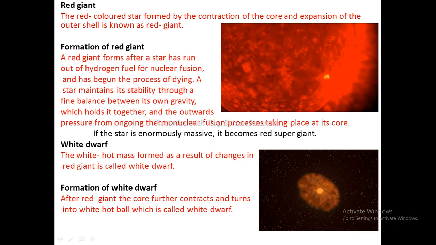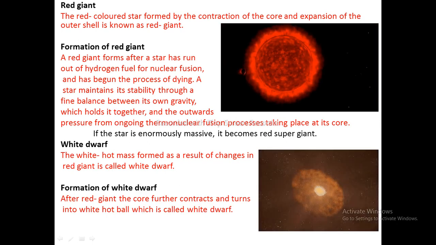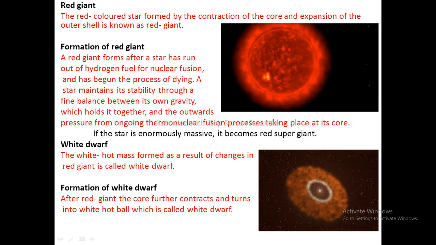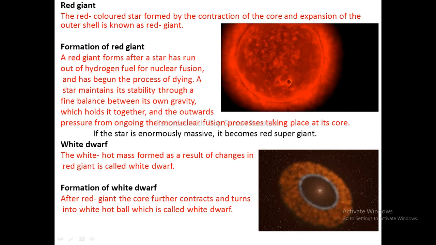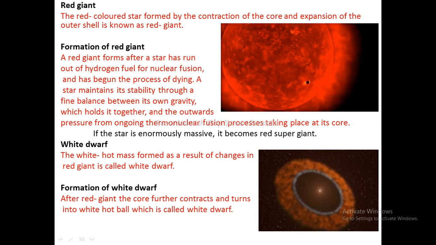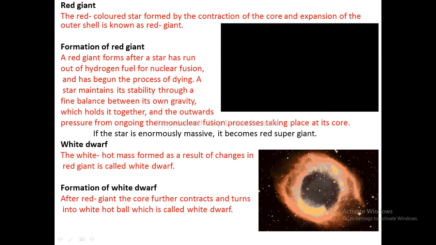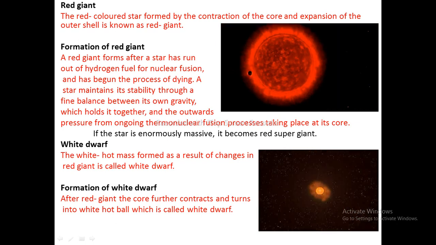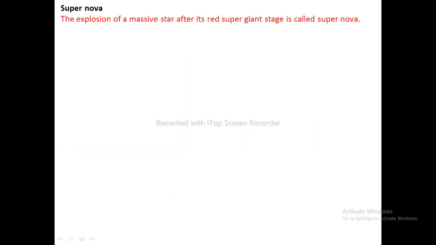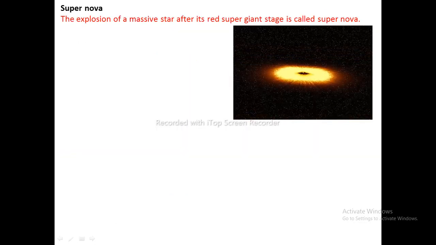Formation of white dwarf. After red giant, the core further contracts and turns into a white hot ball which is called a white dwarf. Supernova. The explosion of a massive star after its red supergiant stage is called a supernova.